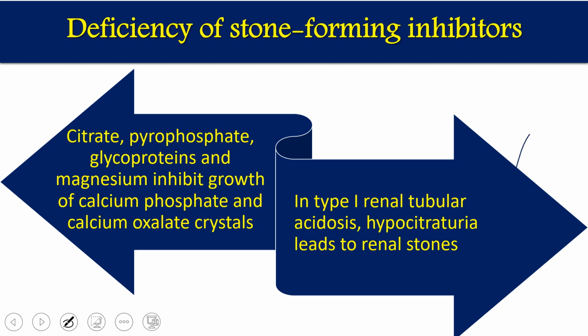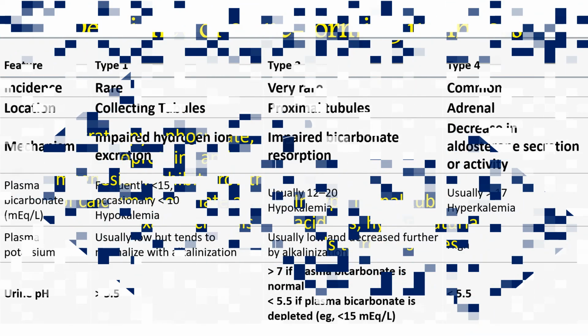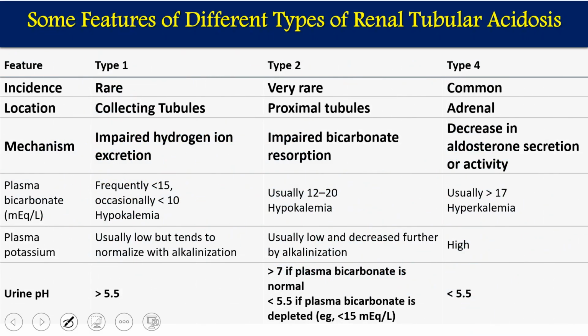Because citric acid is a stone-forming inhibitor, less citric acid leads to stone formation. These are the three important types of renal tubular acidosis.